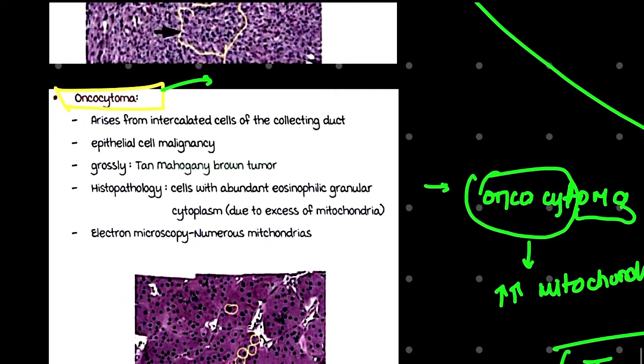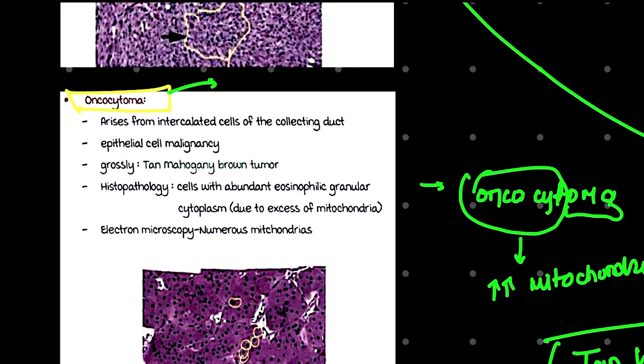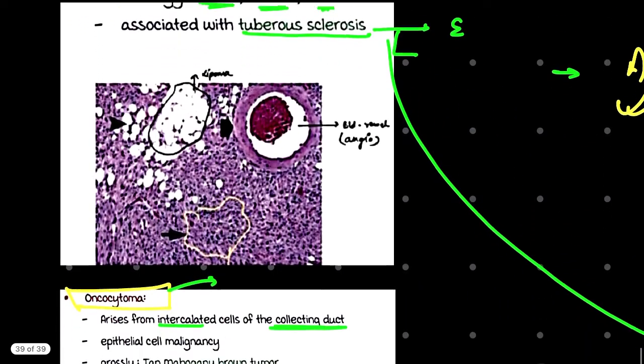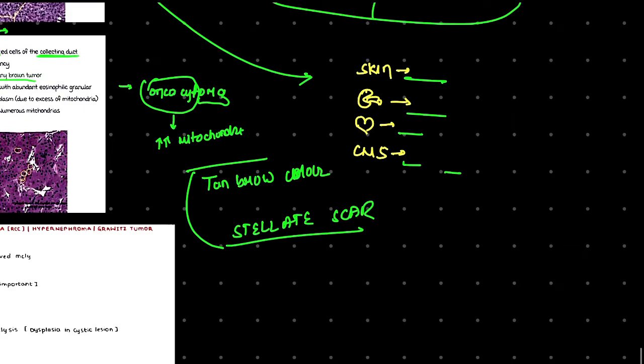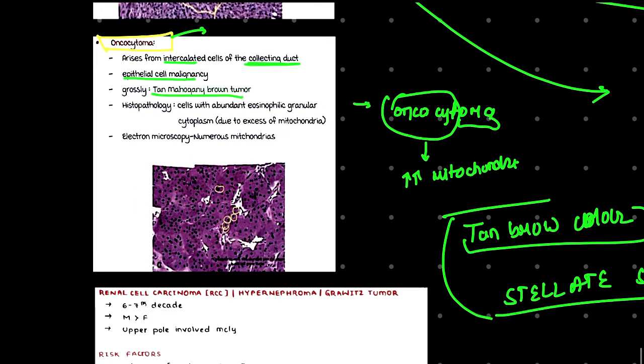Here let's see, it arises from the intercalated cell of the collecting duct. One important point, where it arises: from the intercalated cell of the collecting duct. It is an epithelial cell tumor, and grossly we'll see a tan mahogany brown tumor, as we said, tan brown color in its appearance morphologically.